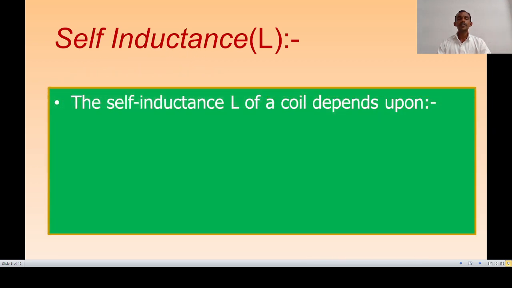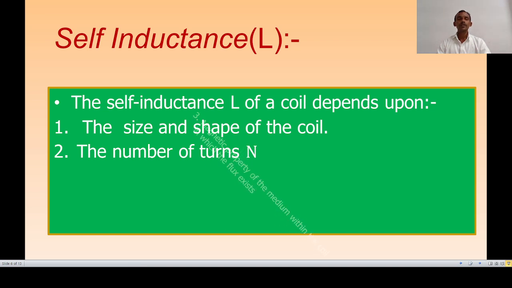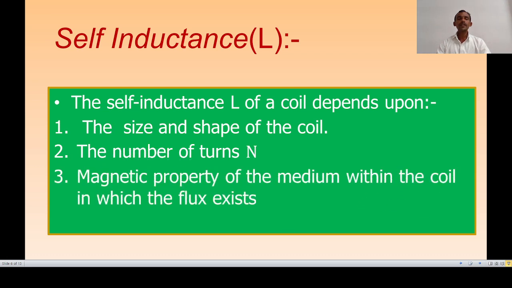The first factor is the size and shape of the coil. If the size and shape of the coil are changed, then there will be a change in the self-inductance. Second, it depends upon the number of turns of the coil. And it also depends upon the magnetic property of the medium within the coil in which the flux exists.